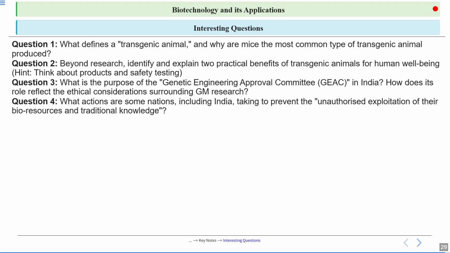The last question is, what actions are some nations, including India, taking to prevent the unauthorized exploitation of their bioresources and traditional knowledge? Means different knowledge, which we talk about even in legislative things, like the second bill, the amendment of the second bill of the Indian Patent Act. What are the different actions India is taking to prevent this unauthorized exploitation of bioresources and traditional knowledge?